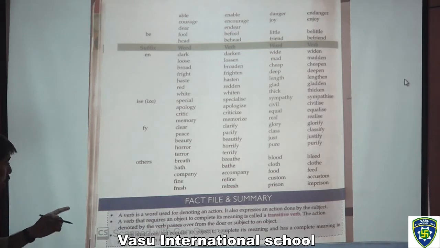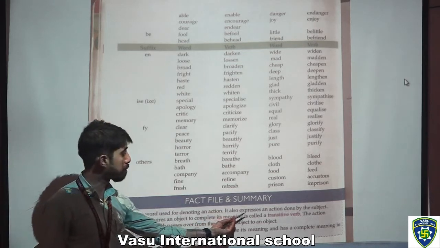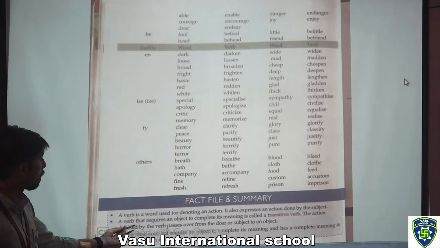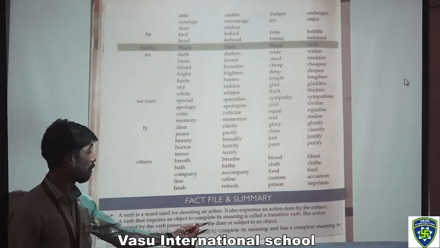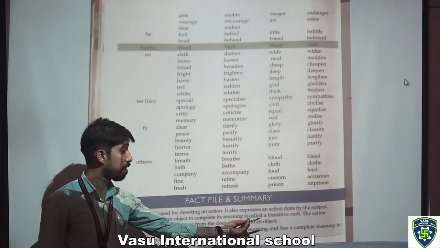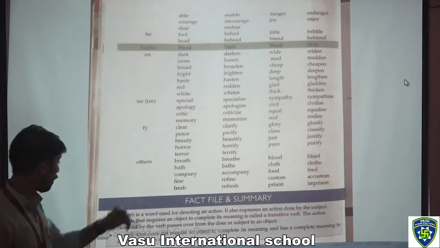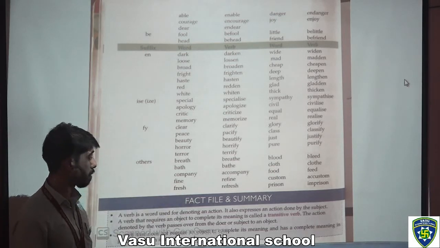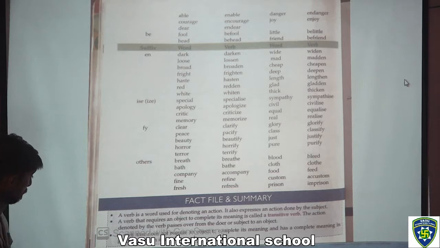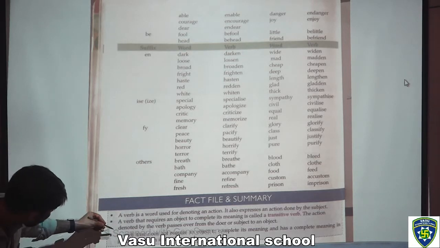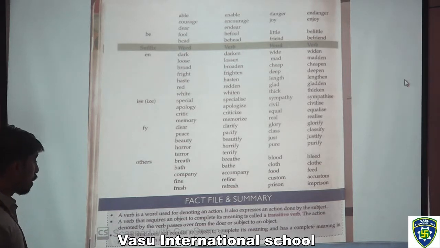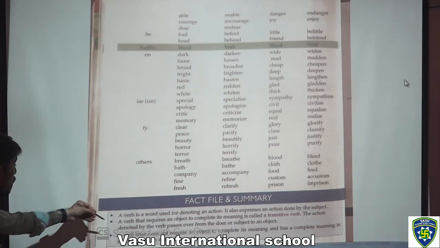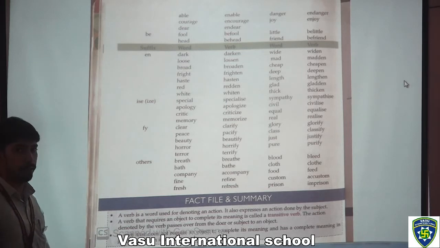A verb is a word used for denoting an action. It also expresses an action done by the subject. A verb that requires an object to complete its meaning is called a transitive verb. Here the action denoted by the verb passes over from the doer or subject to an object. Now the last one: a verb that does not require an object to complete its meaning and has a complete meaning in itself is called an intransitive verb.